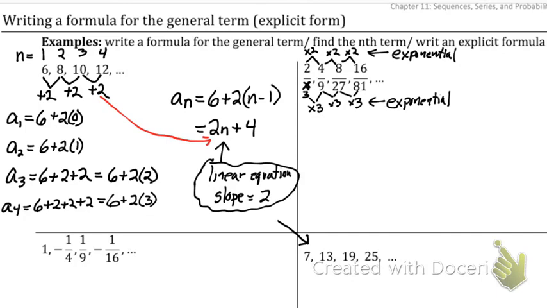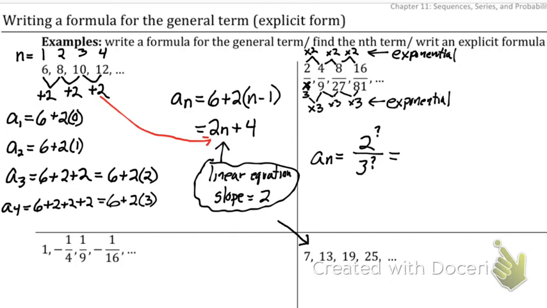So on the top, we're going to have a sub n equals 2 to some power. I don't know what it is yet. We'll figure it out in a second. And on the bottom, it's going to be 3 to some power as well. So whatever this multiplication is, that's going to be my base of my exponential function. Now I just got to figure out what goes in here.